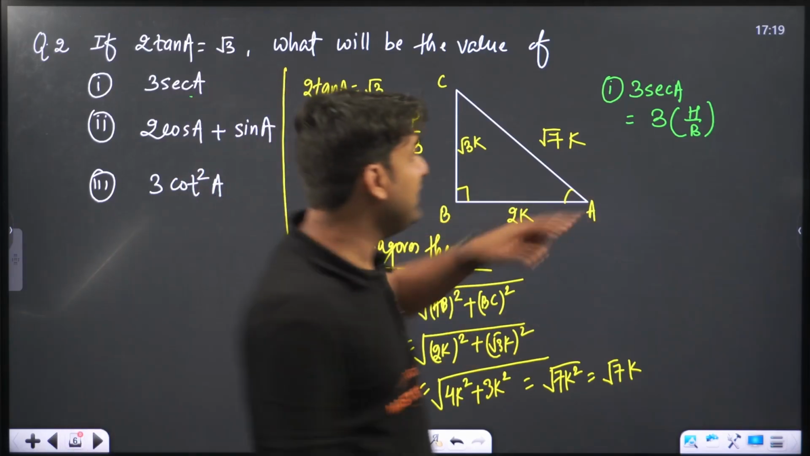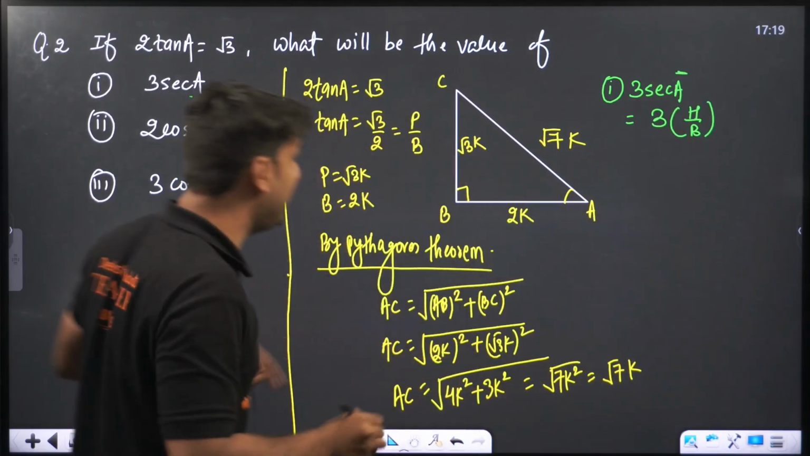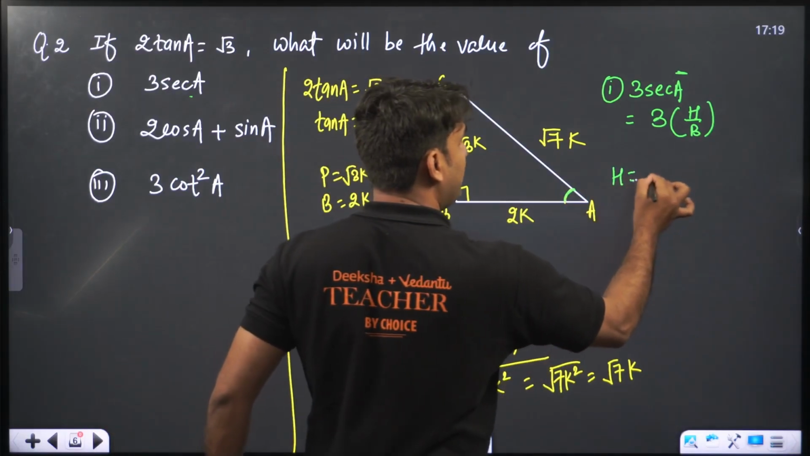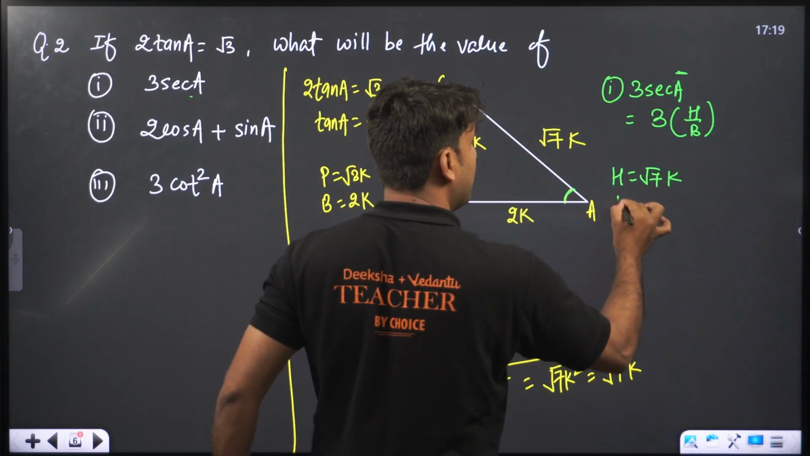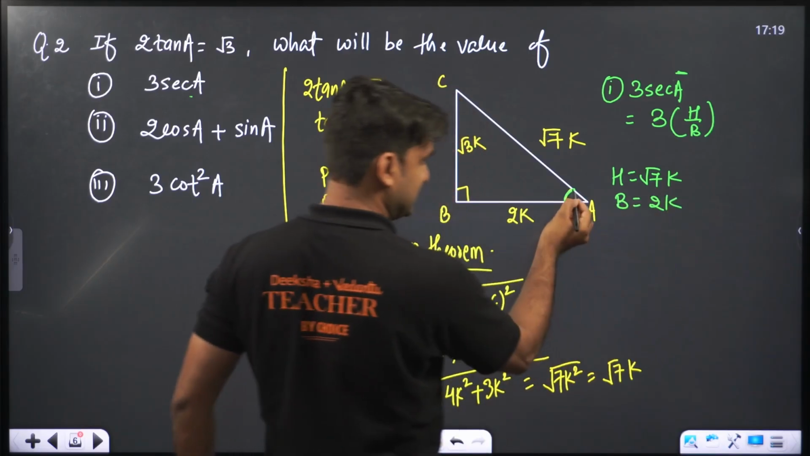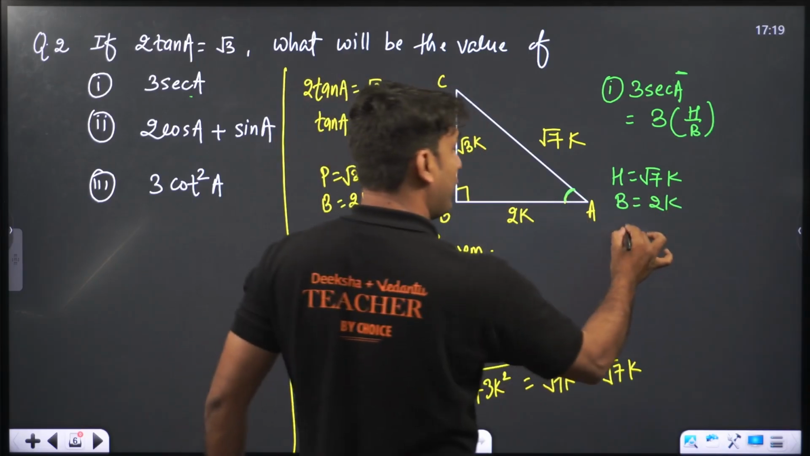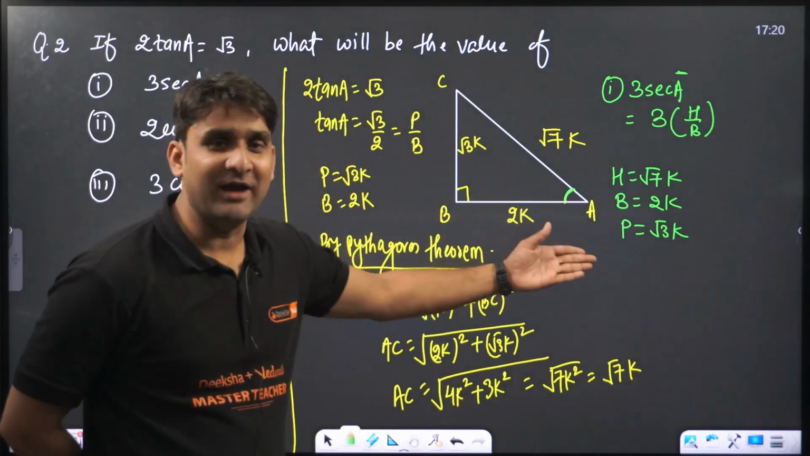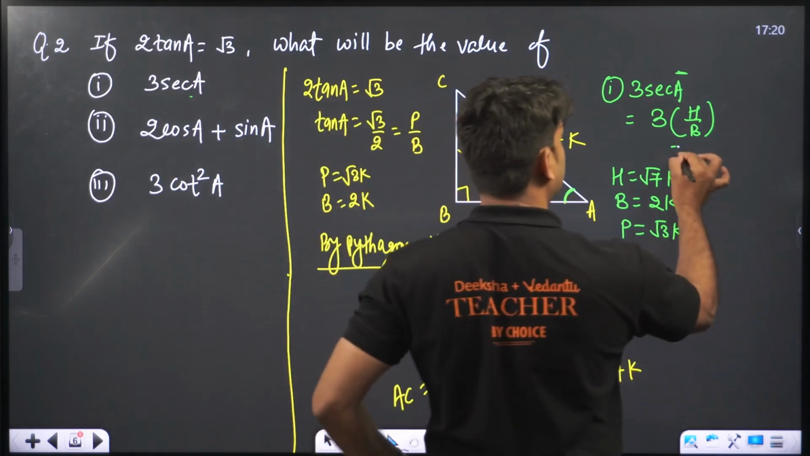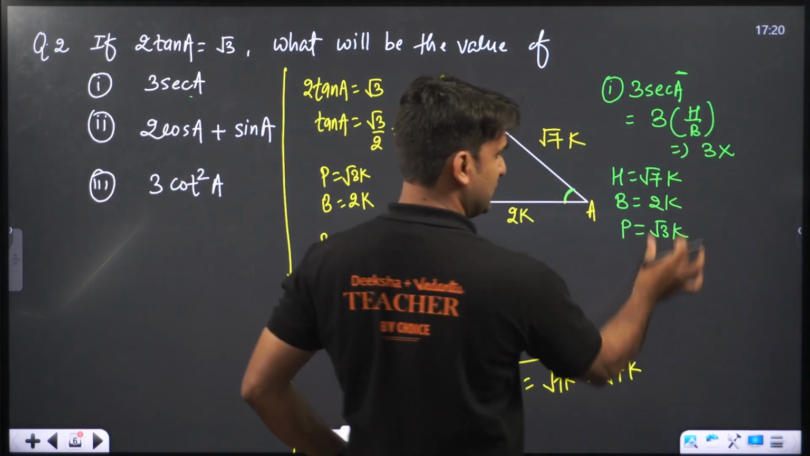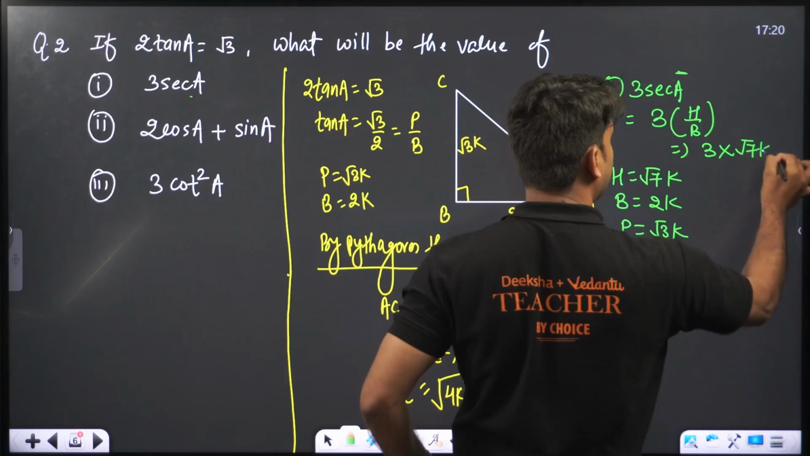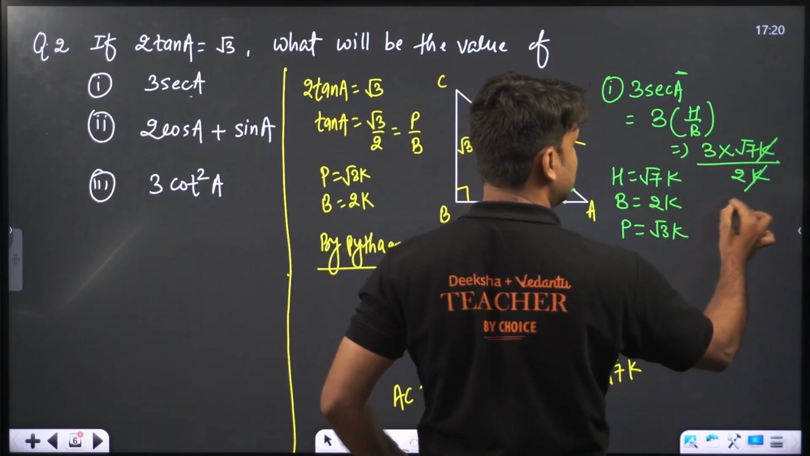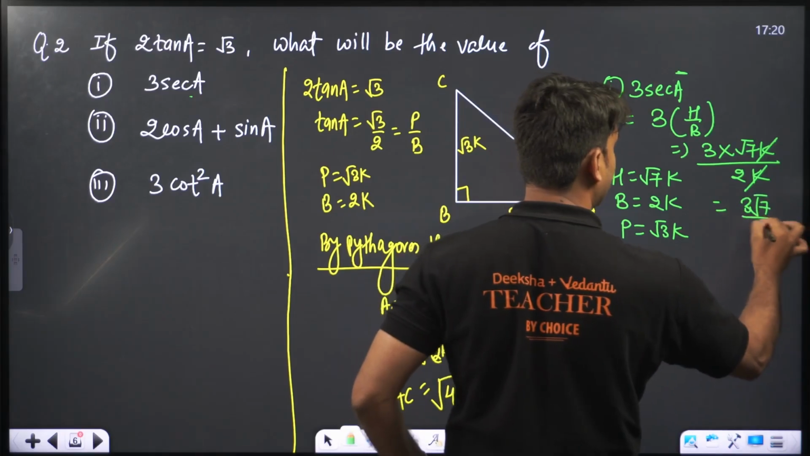Right? And we are dealing with angle A. Where is angle A? This angle A. And for this angle A, hypotenuse will be what? Hypotenuse is king. Root 7k. Base will be what? 2k. This is because this side is the adjacent of A. And what will be perpendicular? Perpendicular will be root 3k. Everything we have, come on, put it here. So this will be equal to 3 into hypotenuse root 7k divided by base, which we have as 2k. So no one is cancelling, only k cancels. So the answer will be 3 root 7 divided by 2. This is the answer.